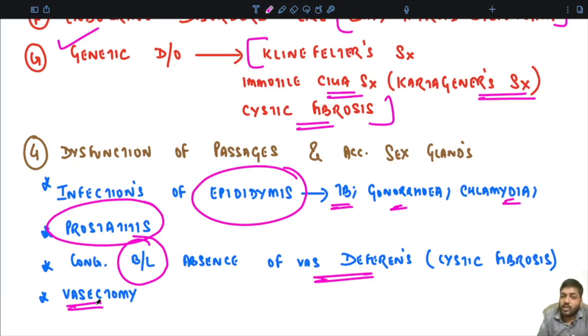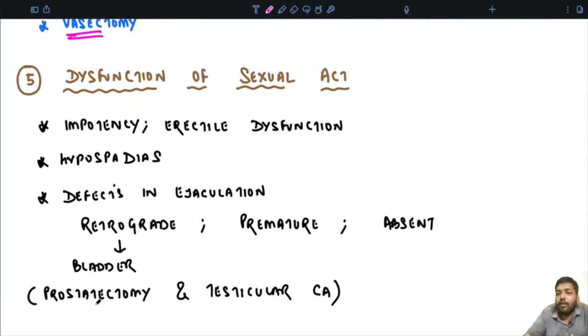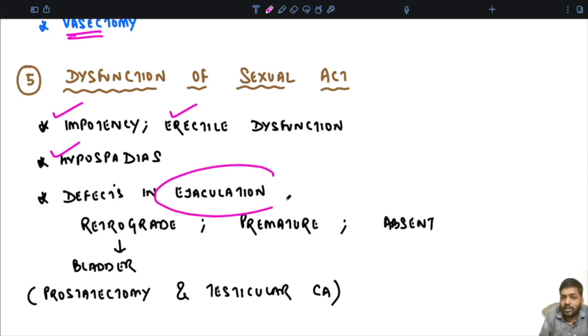So if there is a dysfunction of the passage and the accessory sex gland, that can also lead to male infertility. Then, everything is all right in your body, but some problem is there with the sexual act. Very commonly impotency or erectile dysfunction can be there. Hypospadias, wherein the opening is below and not in front; there are different types of hypospadias. Defects in ejaculation: there can be retrograde ejaculation, where ejaculation is going back into the bladder,